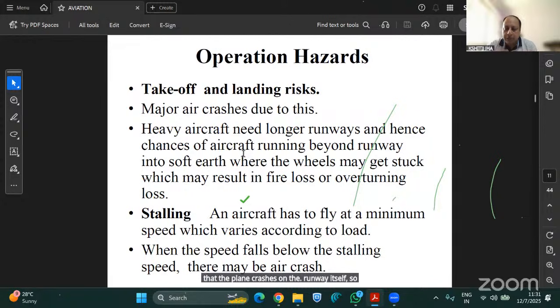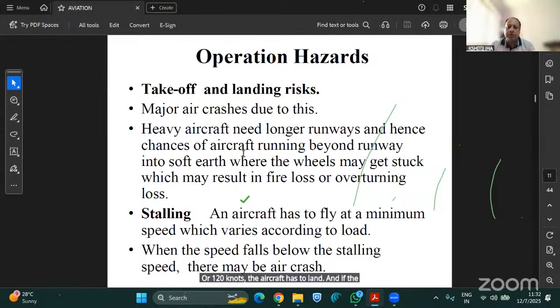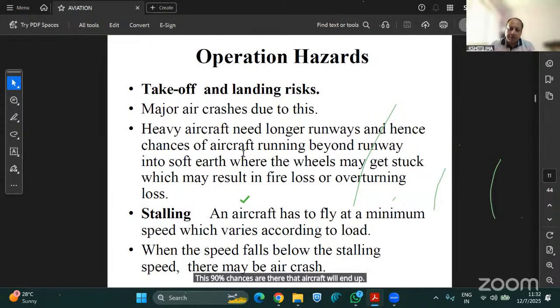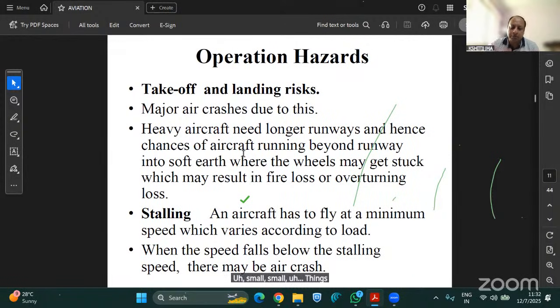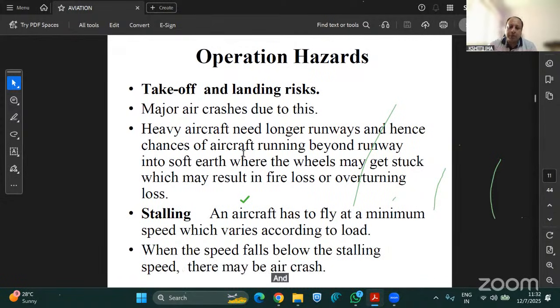There is a certain speed, around 120, 130 or 140 knots, at which the aircraft has to land. If the speed is say 200 knots or 180 knots, there is a 90% chance that the aircraft will end up in a fire loss. It will crash on landing. So whenever pilots are flying a heavier aircraft, they have to take every small thing into consideration: the engine should provide maximum thrust, the aircraft shouldn't stall, and it should land properly.